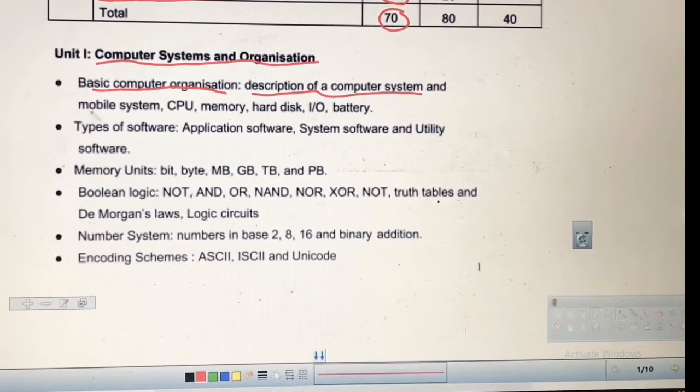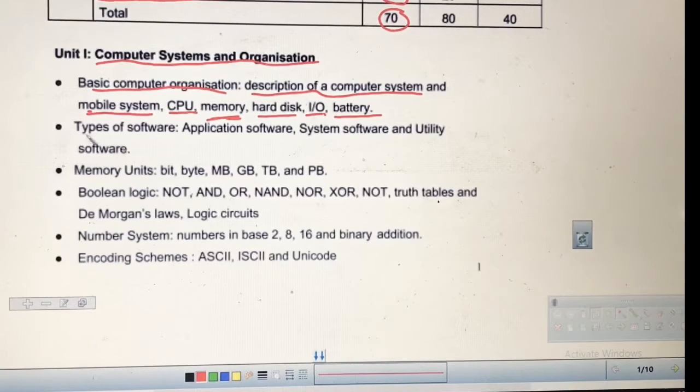Then we also study about mobile system, then what is CPU, central processing unit, then memory. These are all components of a computer. Hard disk, input output devices, the battery. About these things we will just have an overview. The detailed study is not in your syllabus, but we will study. Students should know about all these concepts.